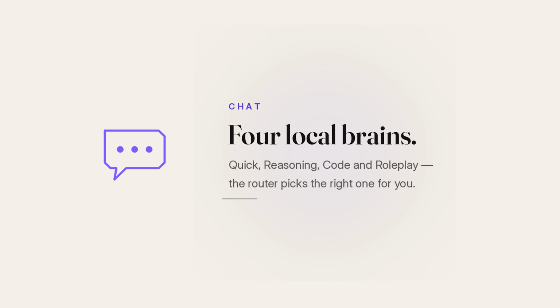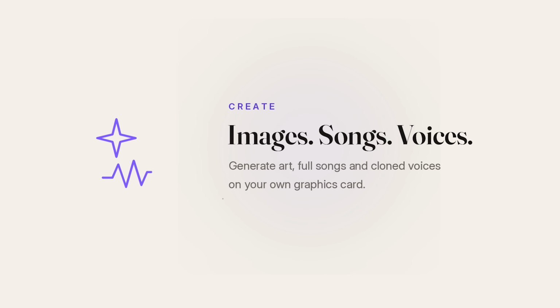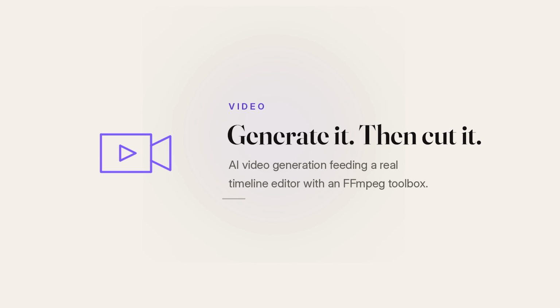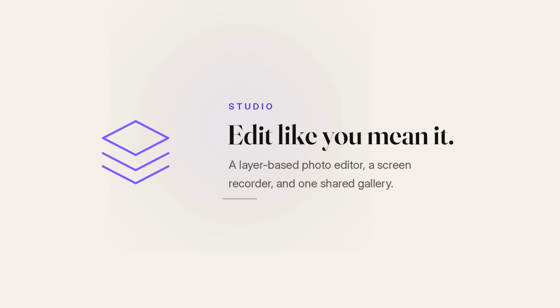4 local chat brains: quick, reasoning, code, and roleplay. You can create images, songs, and voices. Generate it, then cut it. The video is yours to keep forever. Edit it like you mean it.